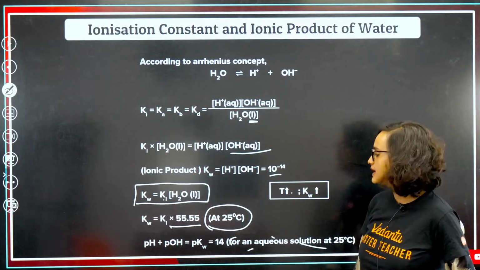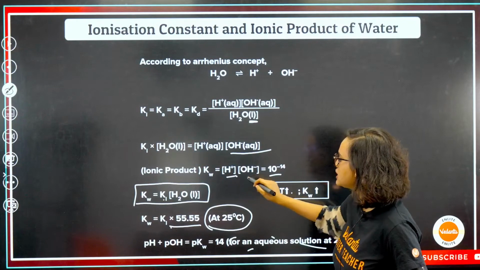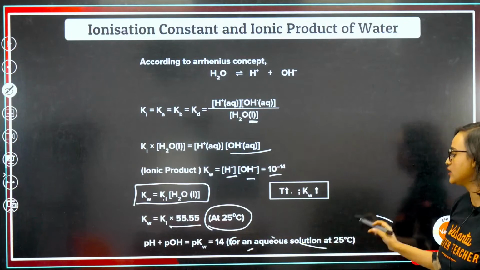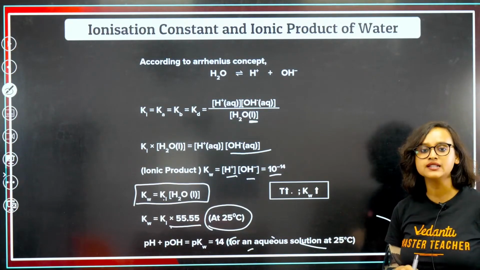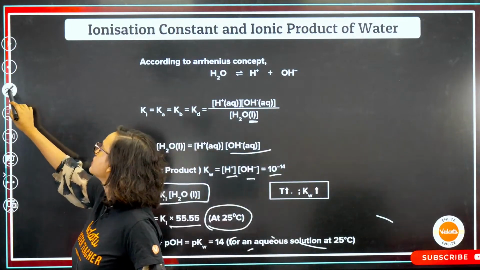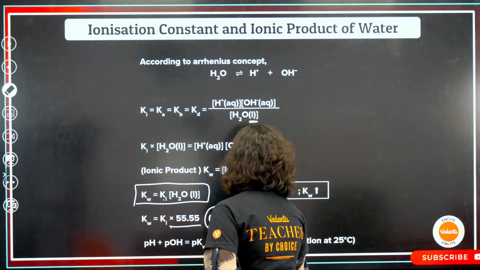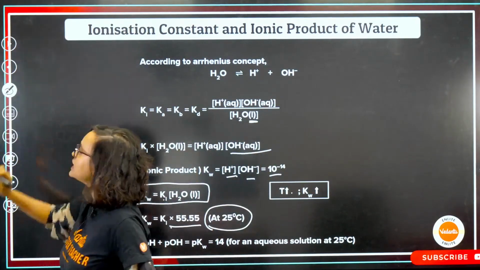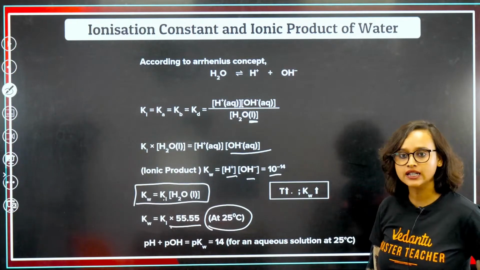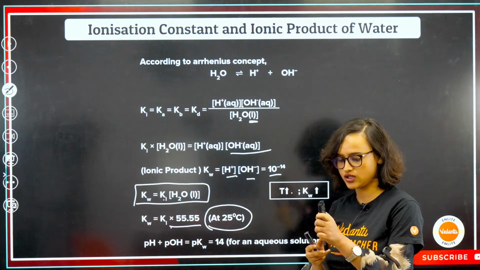So pH plus pOH is equal to pKw, which is 14 for an aqueous solution at 25 degrees Celsius. So that means our pKw is equal to 14 for an aqueous solution. Do we understand this? pKw is 14, isn't it? Okay. Moving on.